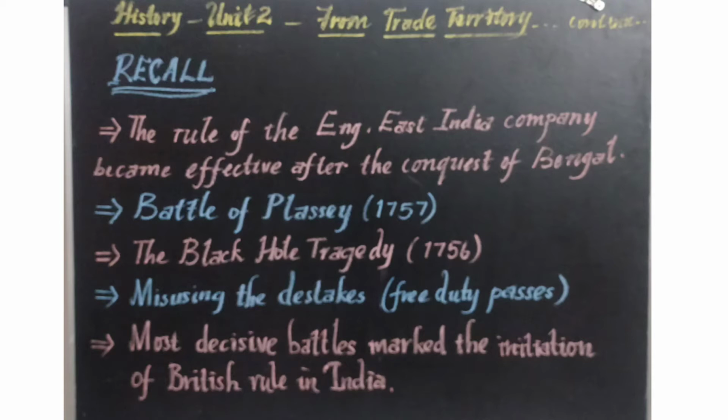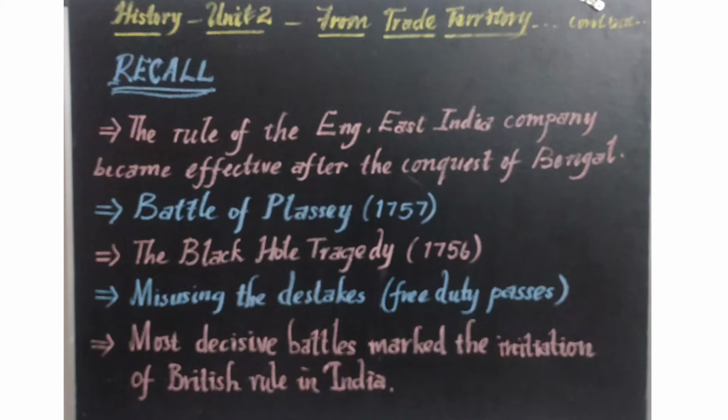The Battle of Plassey in 1757, in which Siraj ud-Daulah was defeated. The reason for that war was the Black Hole tragedy which happened in 1756. You may remember that. Have you learned that question about the Black Hole tragedy? Just recall that there was a small dungeon room in Fort William in Calcutta where troops of the Nawab of Bengal, Siraj ud-Daulah, held 100 British prisoners of war for one night.